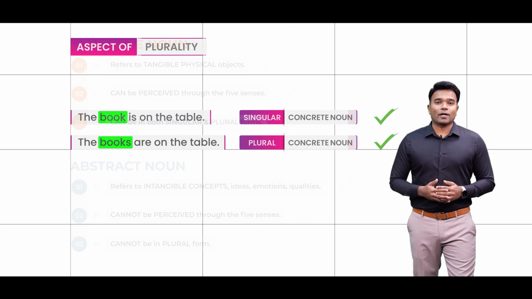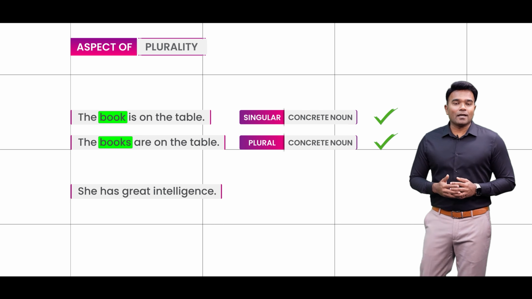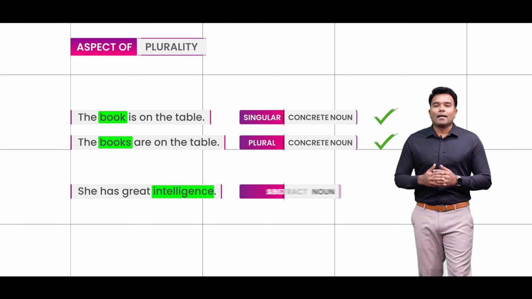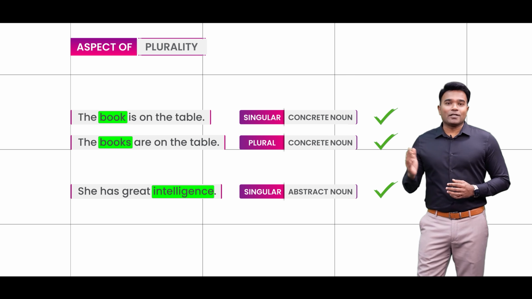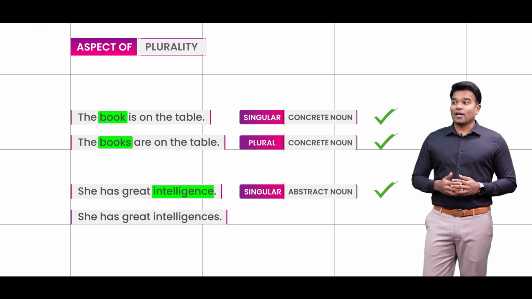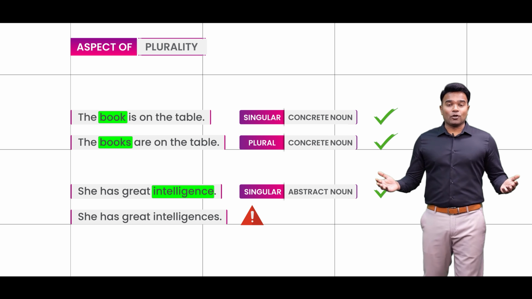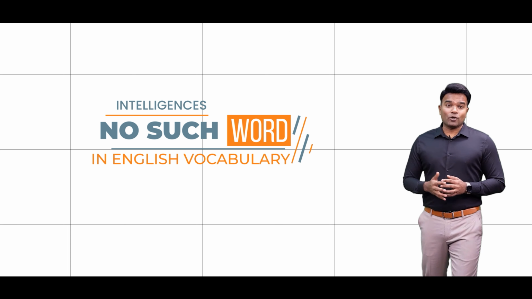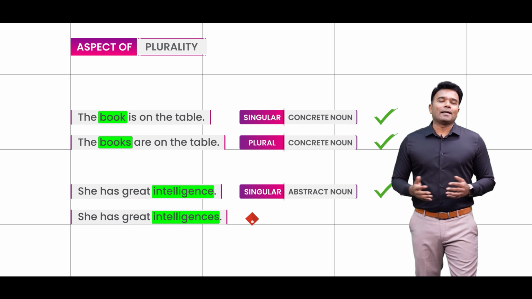But then have a look at this sentence. She has great intelligence. Well, here intelligence no doubt happens to be an abstract noun, and it is a singular abstract noun. But if the same sentence I express like this, that she has great intelligences, what I really want to highlight to you is that this sentence itself is an invalid sentence. And why is it so? That is because the vocabulary of the English language does not contain a word called intelligences. This word does not exist in English, and hence this sentence itself is invalid.